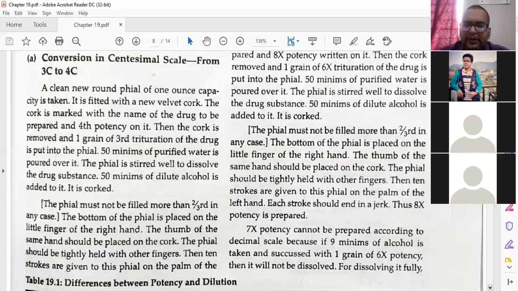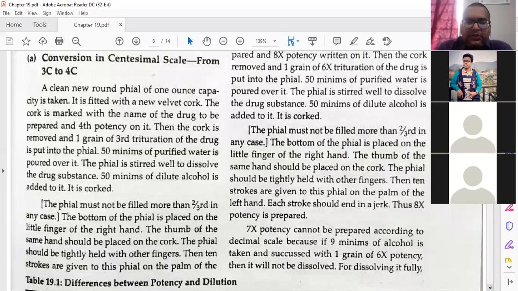Yes, sir. Okay, so that's why it is directly converted into 8x. Okay, 7x is not there. Why? Because when the next potency was prepared, its drug strength is 1 by 100 instead of 1 by 10. Okay, that's why it was converted into this 8x potency.